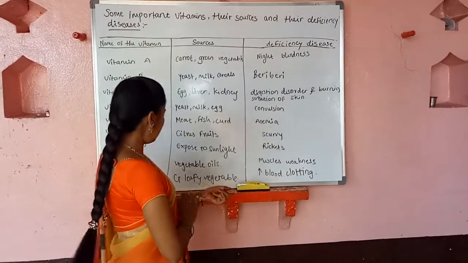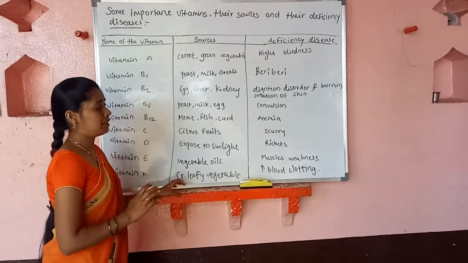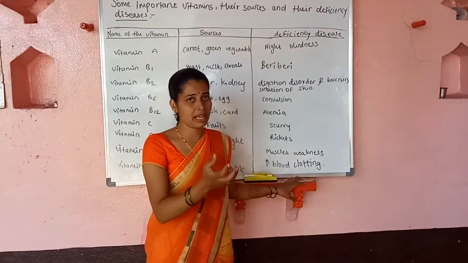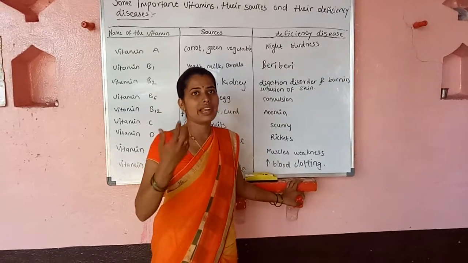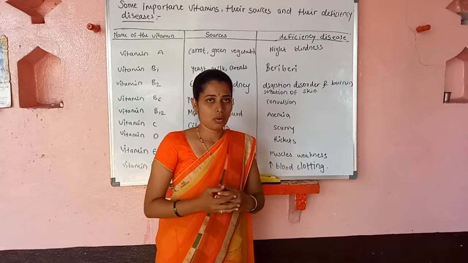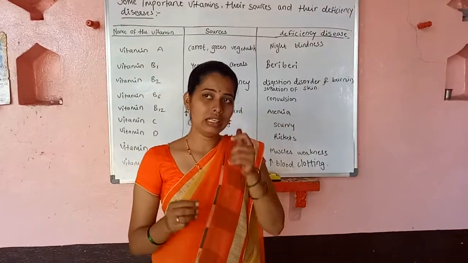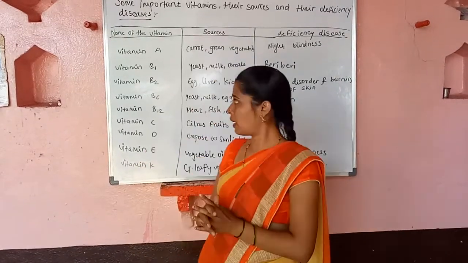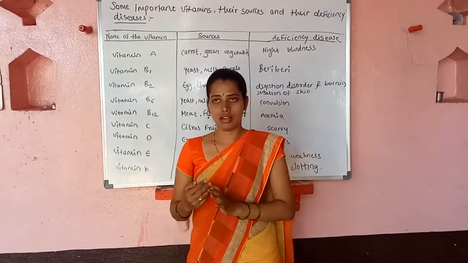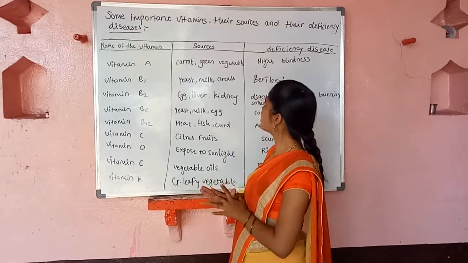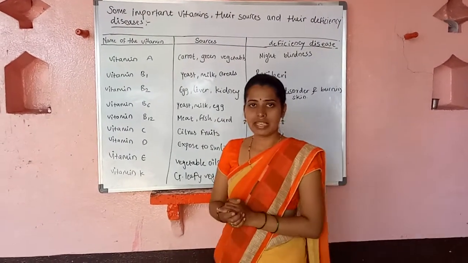But if vitamin K becomes less, the blood clotting will become more, and the blood will clot very rapidly. Sometimes it can even cause sudden death. So this is all about vitamins: what the sources are, what the important vitamins are, and what their deficiency diseases are.